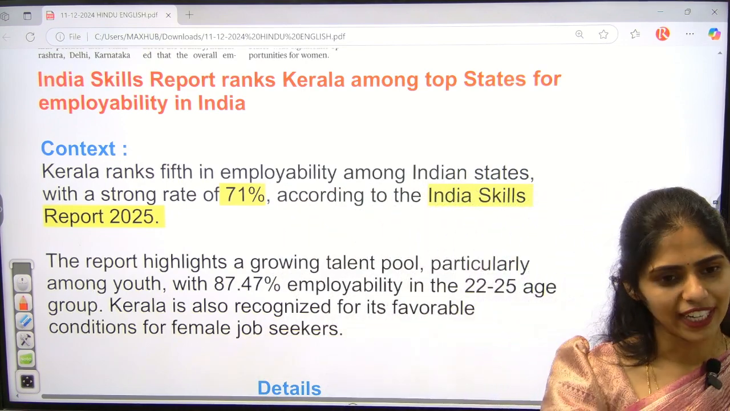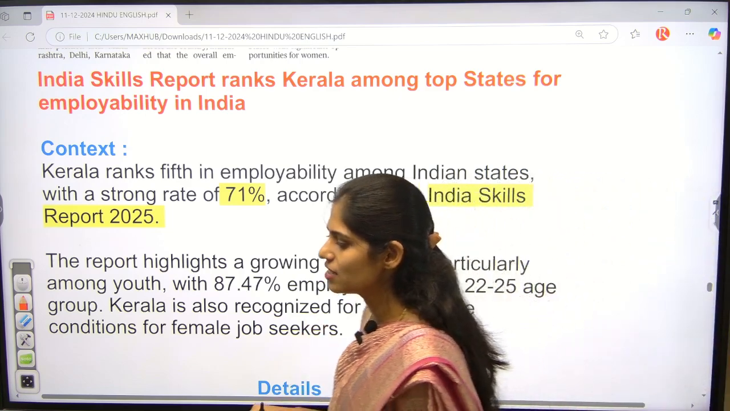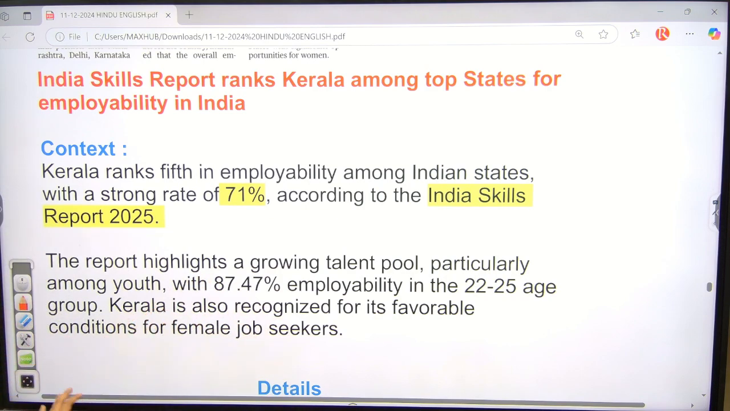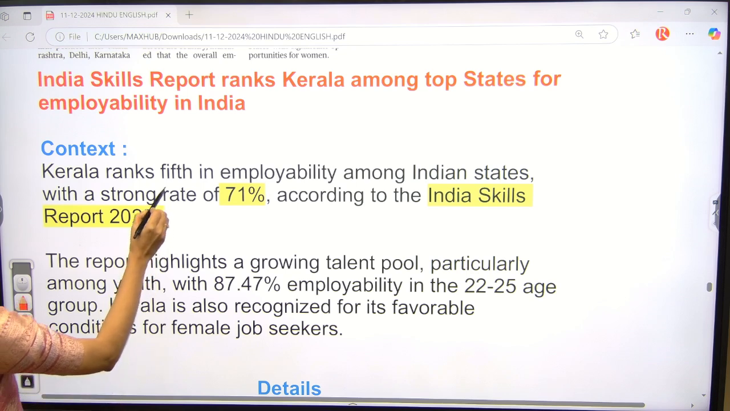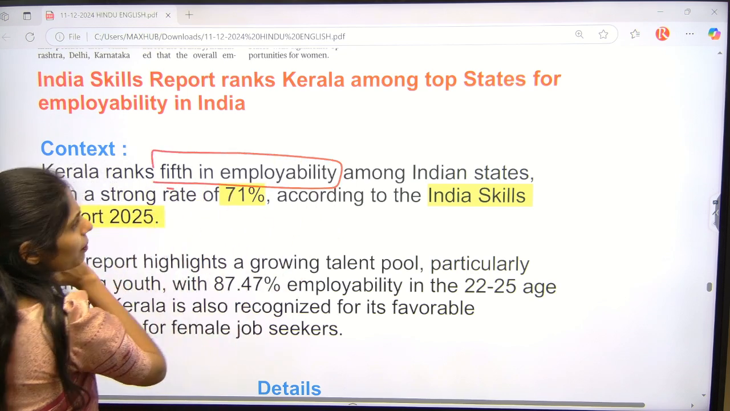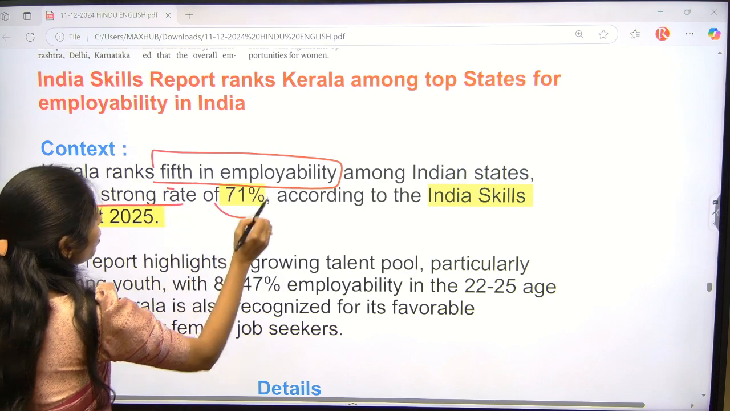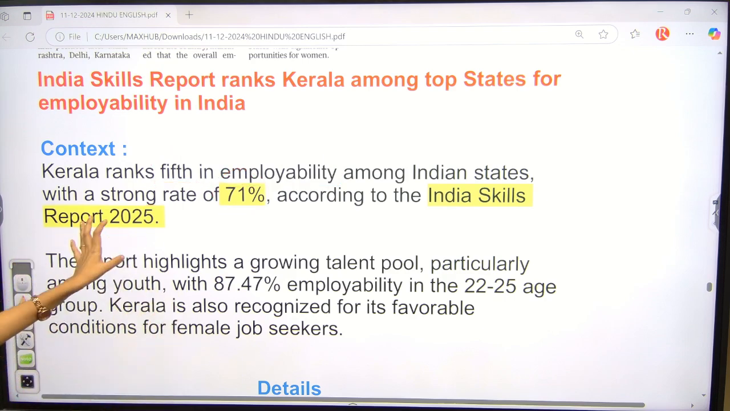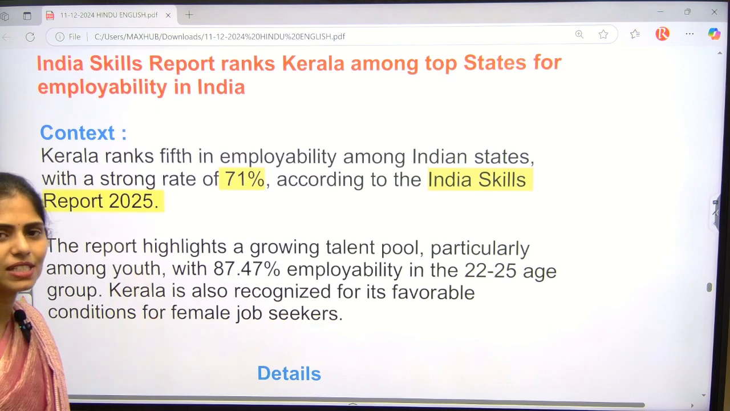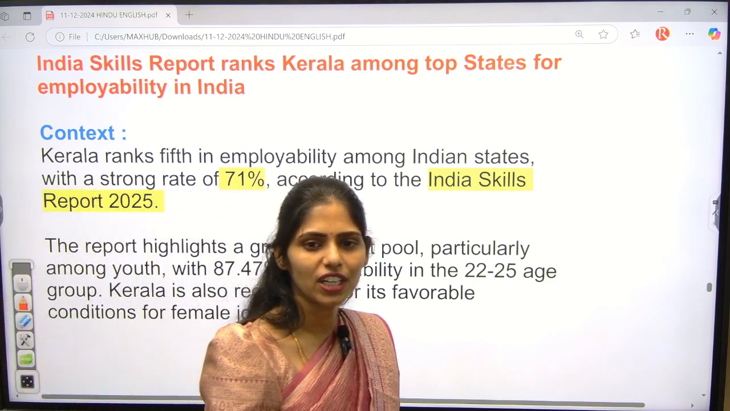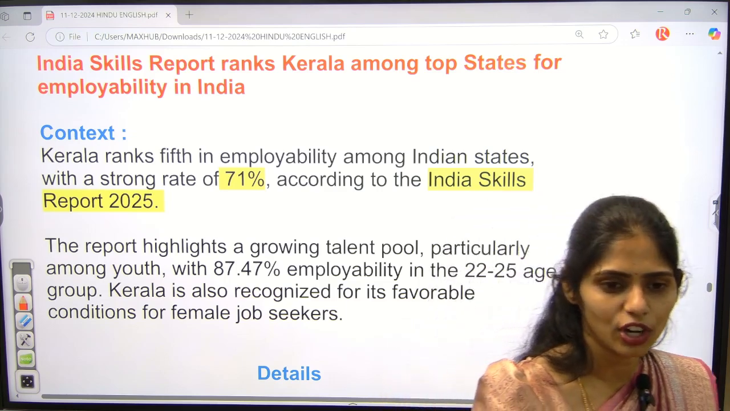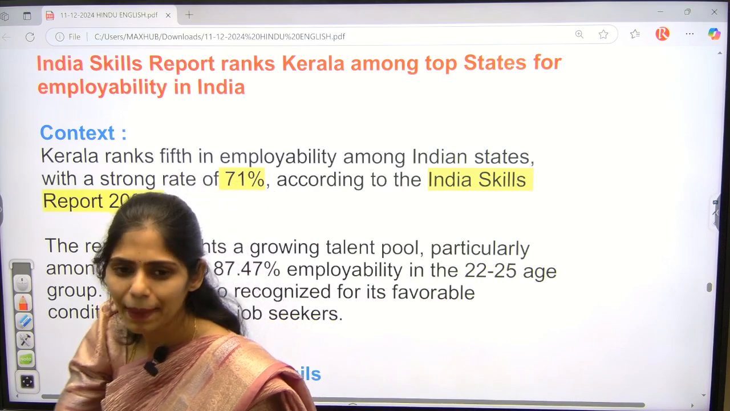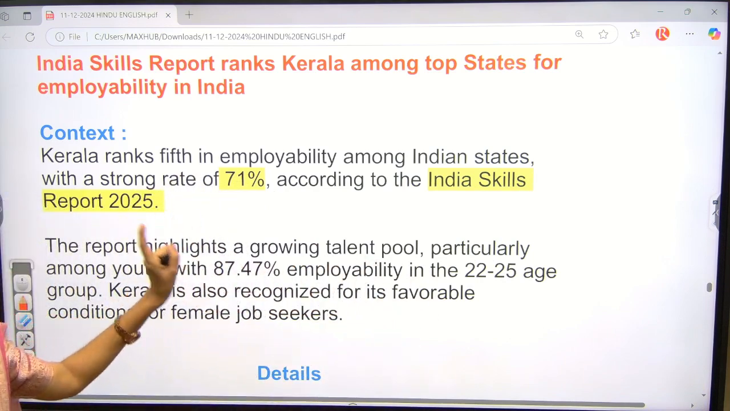Okay, so whenever you are writing an answer regarding skills or unemployment rate in India or economic growth of our country, you can add this report. Actually, Kerala ranks 5th in employability among Indian states with a strong rate of 71% according to the India Skills Report. The India Skills Report is saying that especially South Indian states are performing well in employment opportunities. They are providing employment opportunities, and unemployment rate is low compared to North India because they have good skills.